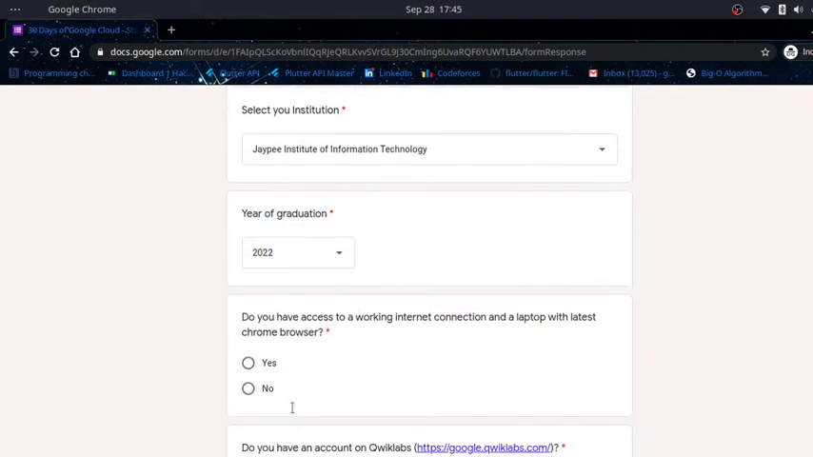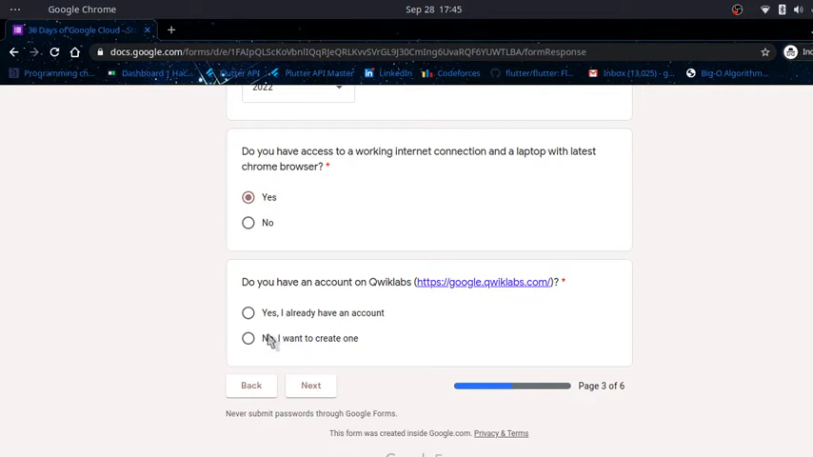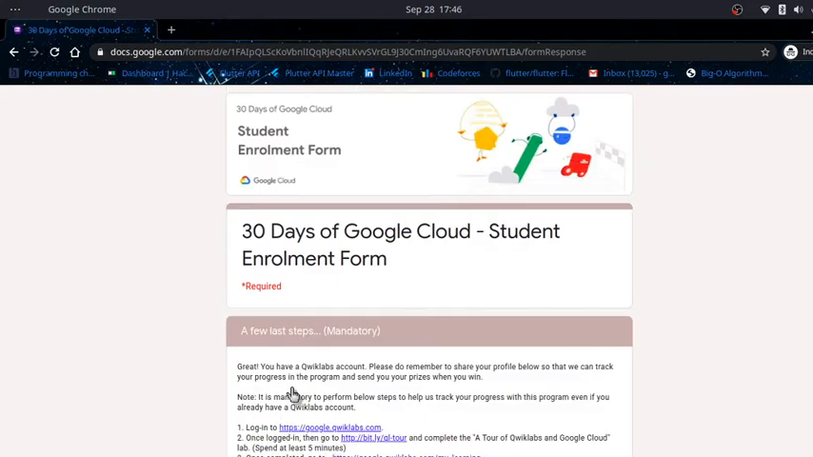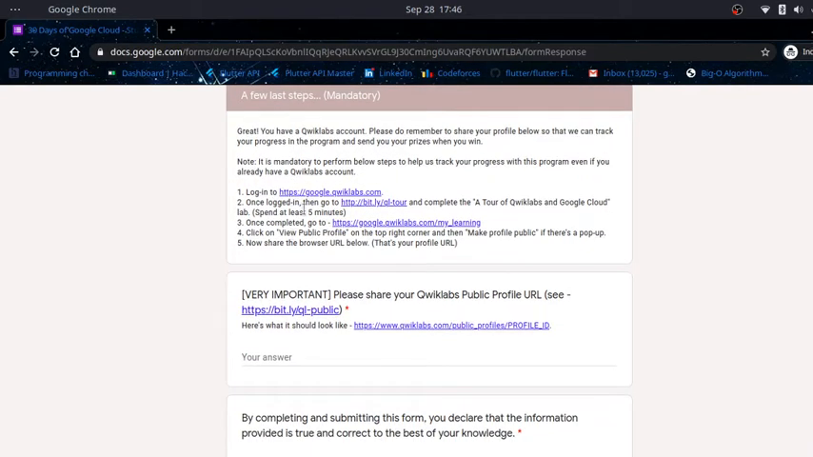Yes, I have an internet browser and Google Chrome browser, and I do have a Qwiklabs account. For those who don't have a Qwiklabs account, I will tell them how to get that, but first let me tell you about those who have a Qwiklabs account. Click on yes, go to next. Okay, now comes the important part.